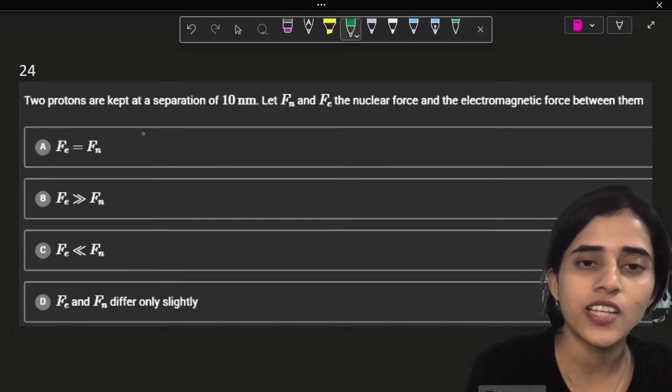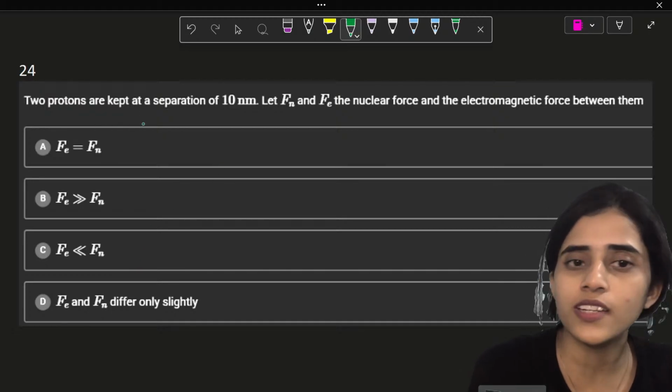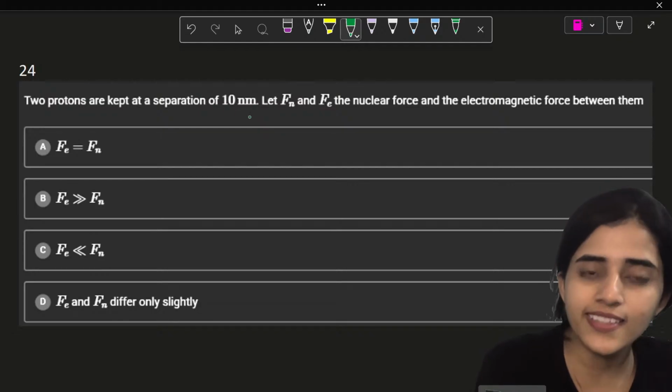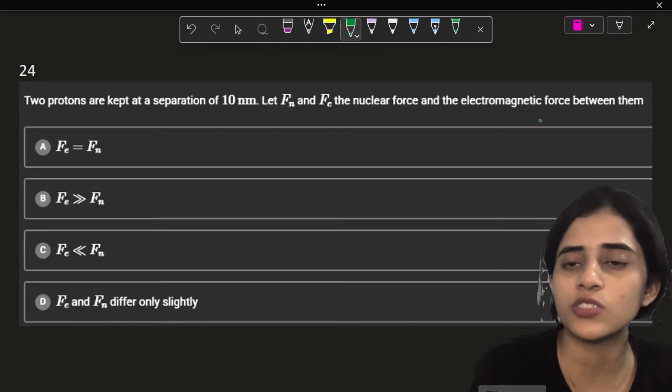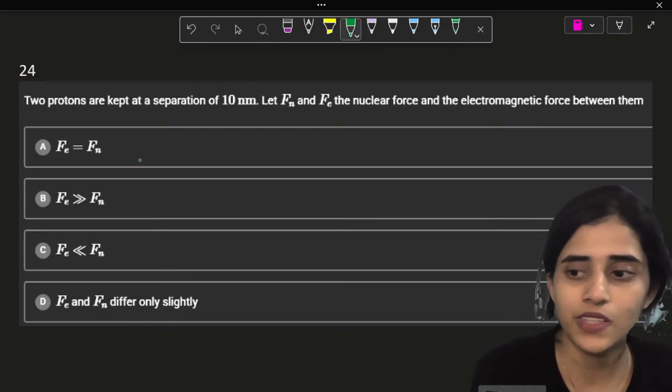Okay. So next question. Two protons are kept at a separation of 10 nanometers. Let Fn and Fe be the nuclear force and the electromagnetic force between them.